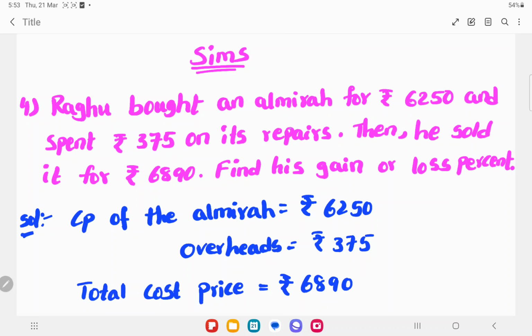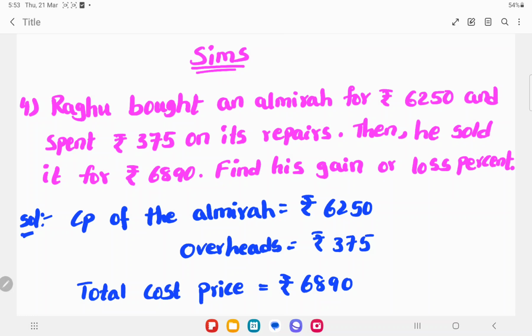Today's sum. Raghu bought an almirah for 6,250 and spent 375 on its repairs. Then he sold it for 6,890 rupees. Find his gain or loss percent. So let's see the solution.